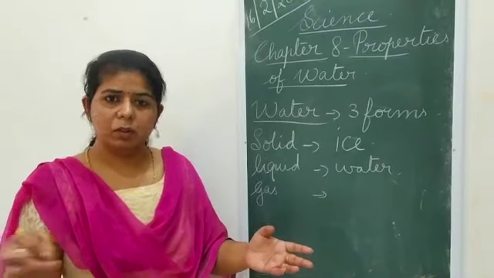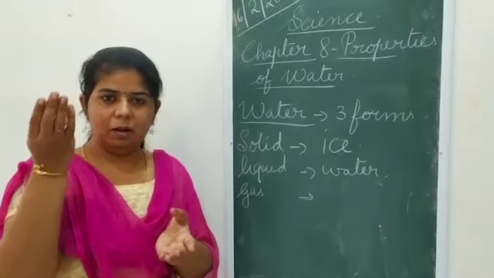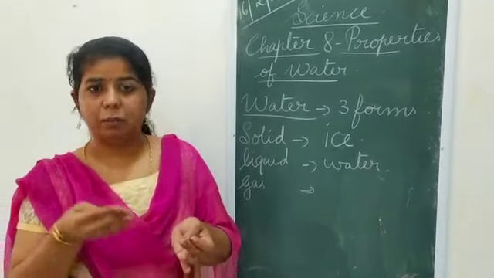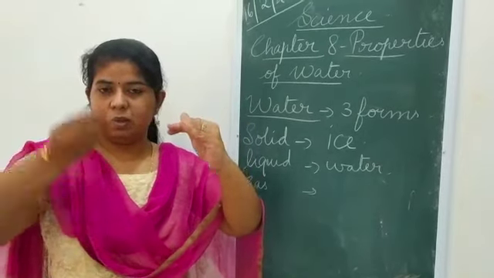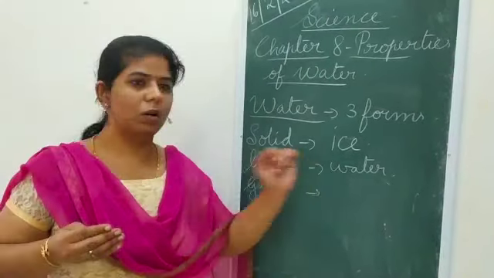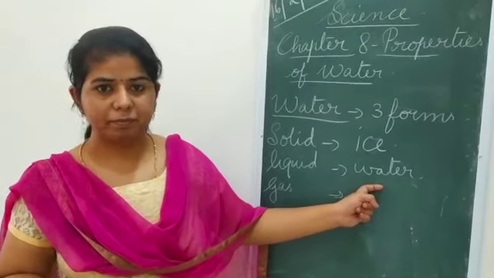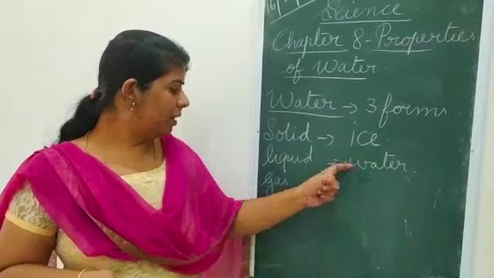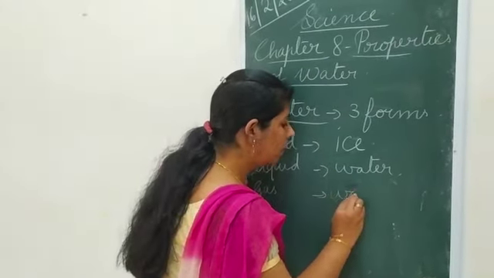After some time, you can see steam coming out. Sometimes the water also will be reduced. What is coming out in the form of steam is water. So that is water vapor. The gaseous form of water is water vapor.